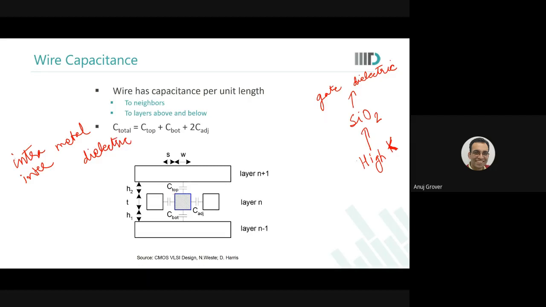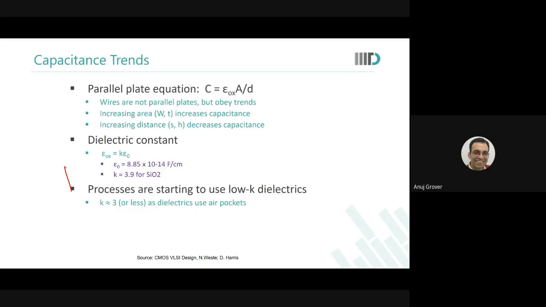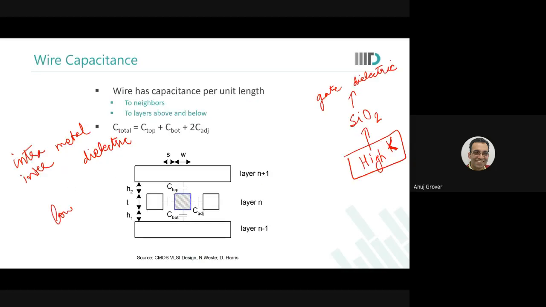While on the gate dielectric side we went to a high K dielectric, the material research for the intra and intermetal dielectric has always been looking for a low K dielectric material. Why would I want a low K dielectric in intra and intermetal dielectric? To reduce the capacitance, so that my wire capacitances can be reduced. Why is low wire capacitance important? So that signals switch fast, to reduce our delay.